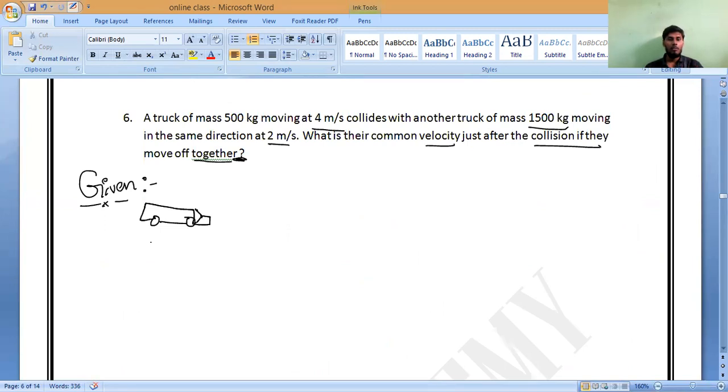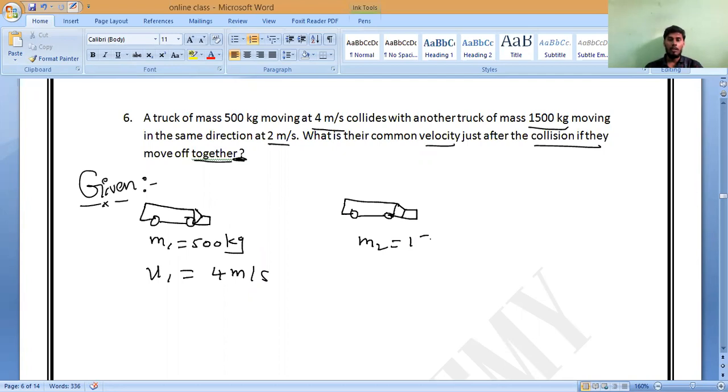Truck 1: mass M1 is equal to 500 kg, and the initial velocity U1 is 4 meters per second. Now another truck I am taking: M2 is equal to 1500 kg, and velocity U2 is 2 meters per second.